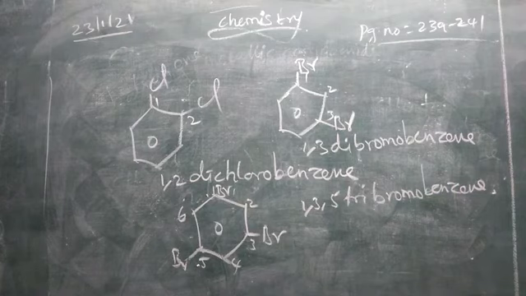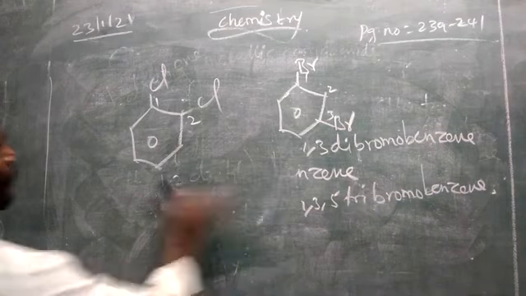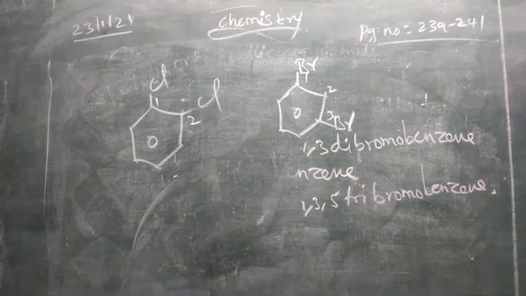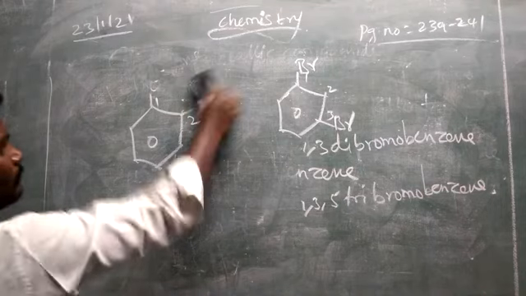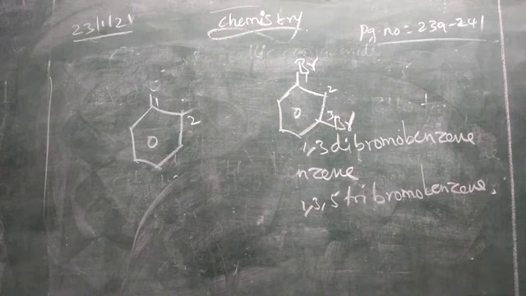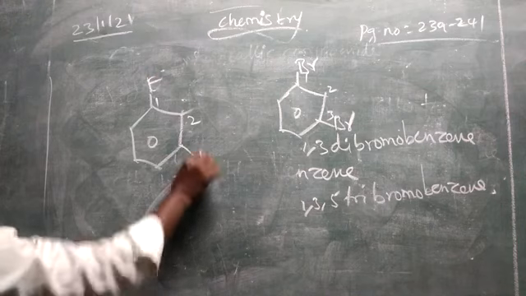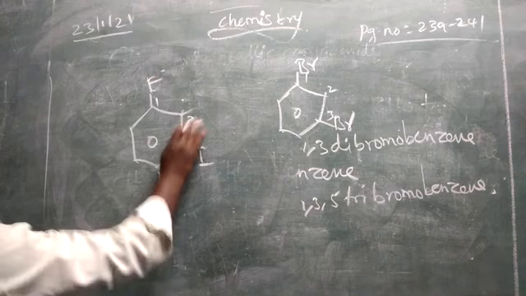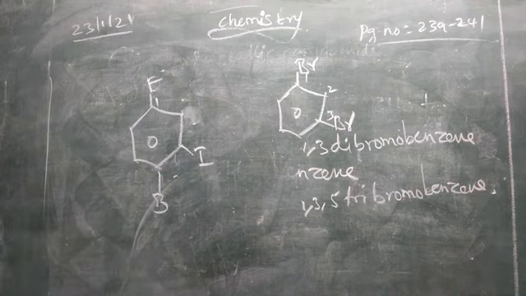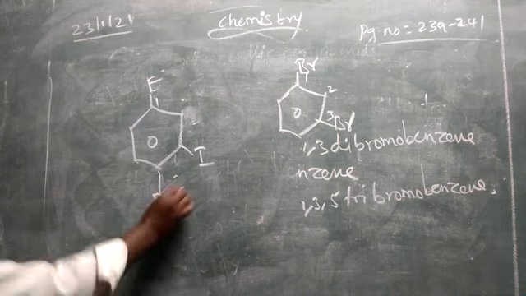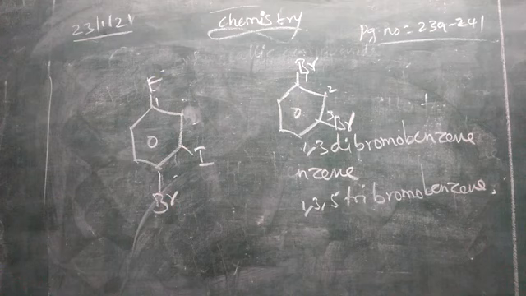Let us write one example with different halogen compounds. So we have fluorine, iodine, bromine. So how do you give names? According to alphabetic order, we have to give the numbers.